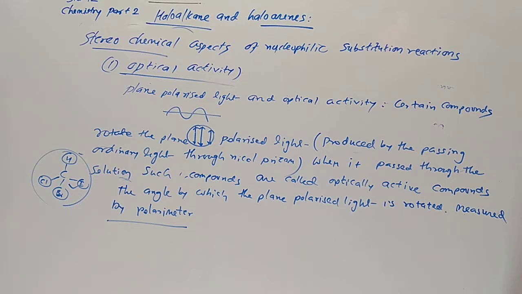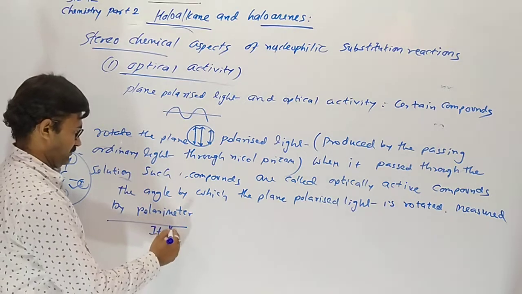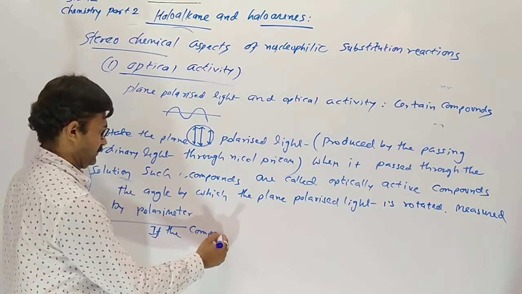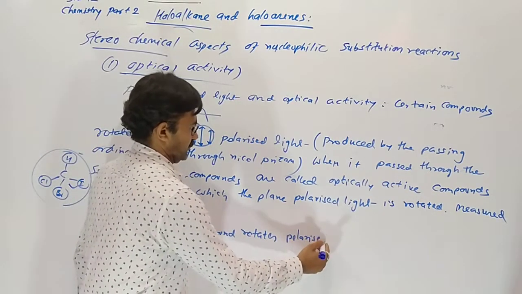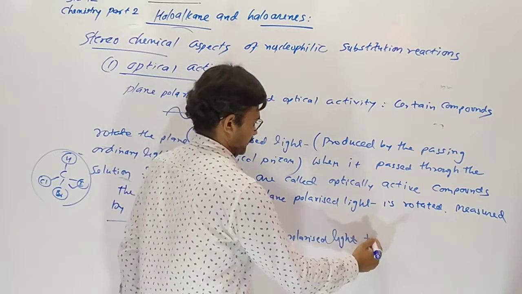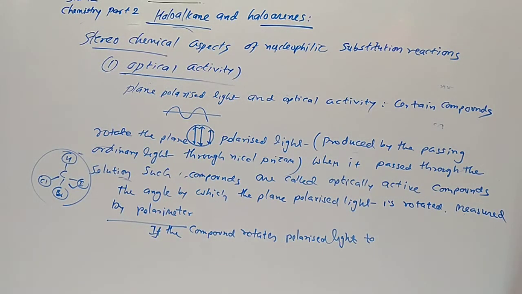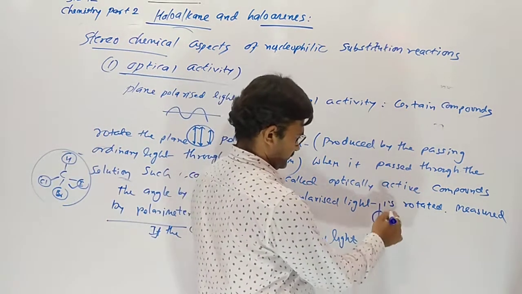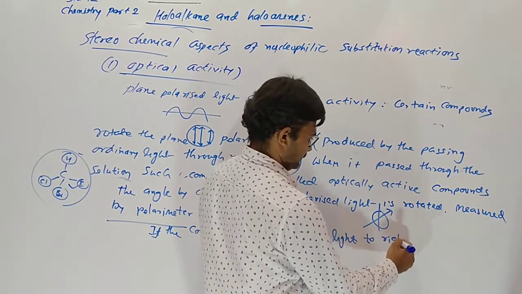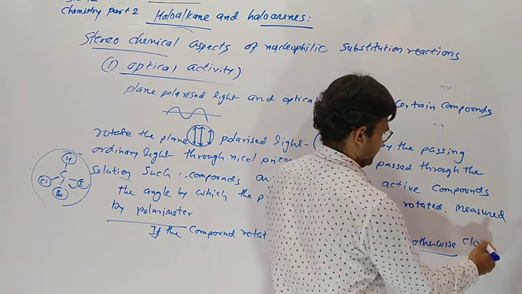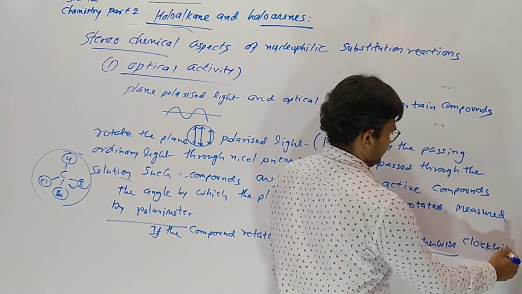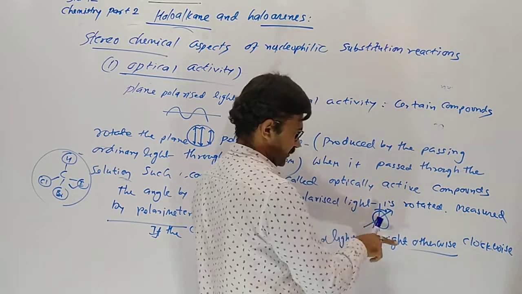If the compound rotates the polarized light to the right hand side, to the right, clockwise, you can see this is a clockwise rotation.